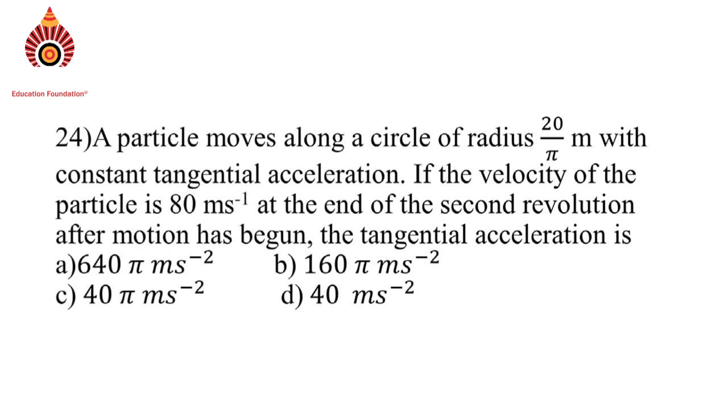Question number 24. A particle moves along a circle of radius 20 by pi meter with a constant tangential acceleration. If the velocity of the particle is 80 meter per second at the end of the second revolution after motion has begun, the tangential acceleration is asked.